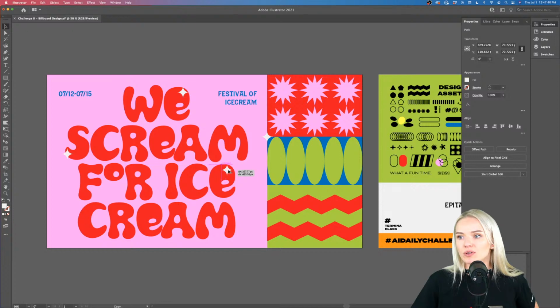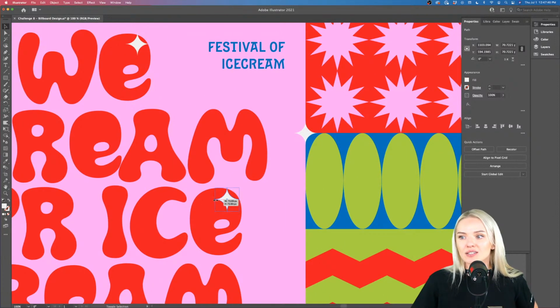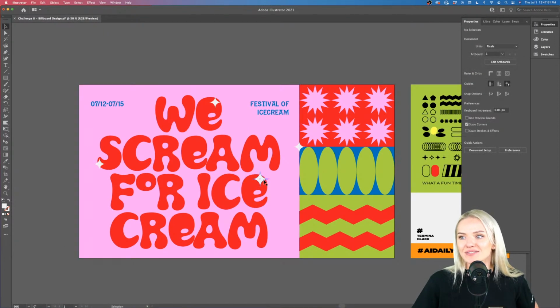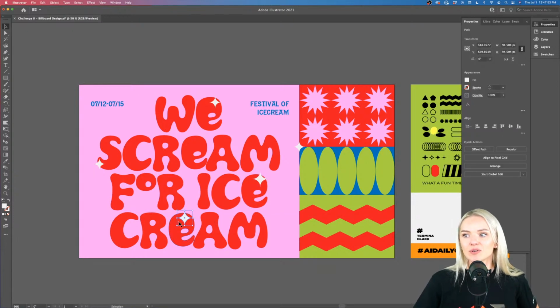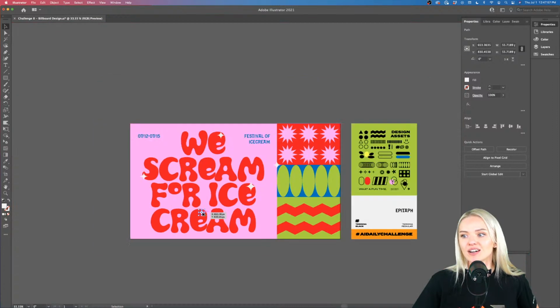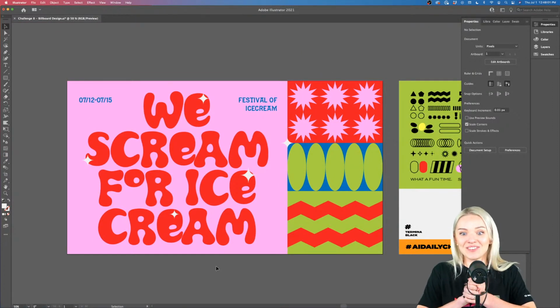In the same way, I'm going to do it here, but I don't want it to repeat too much. So I'm going to resize this a little bit and make it a little bit bigger up here and place it differently so that it's always something surprising and different. Okay, and here I'm going to make it real small. Again, a different type of star. There we go. Cool. This is fun, right?